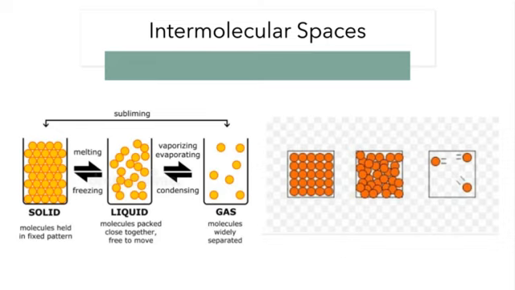There's a proper experiment to show that gases have weight. Take two balloons and stick them to a scale. Blow air into one balloon, and keep one unblown balloon on the other side. You can see that the balloon filled with air goes down, and the balloon from which the air has gone out goes up. So we can say that even gases have weight. These are the properties of the three states of matter.